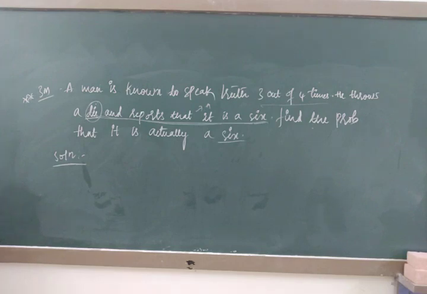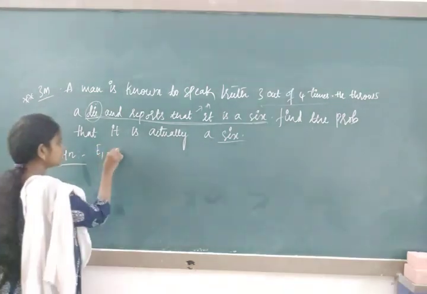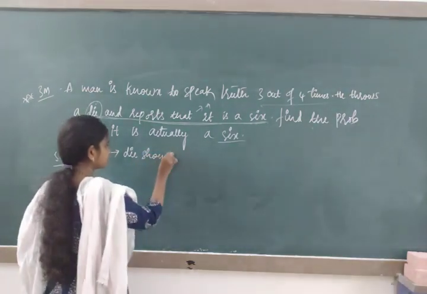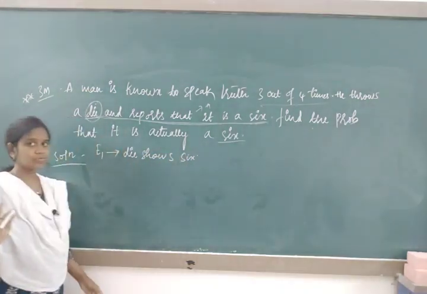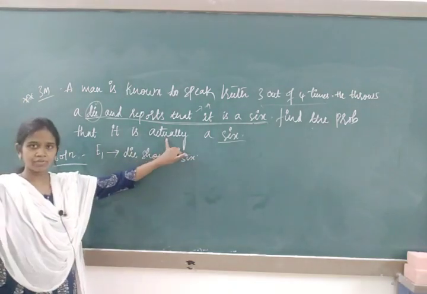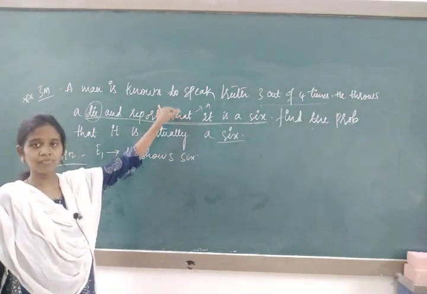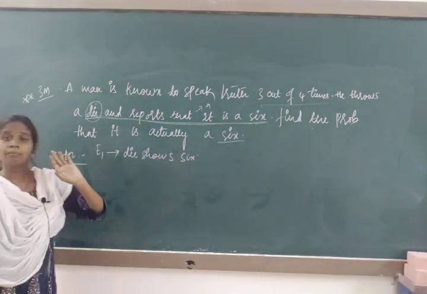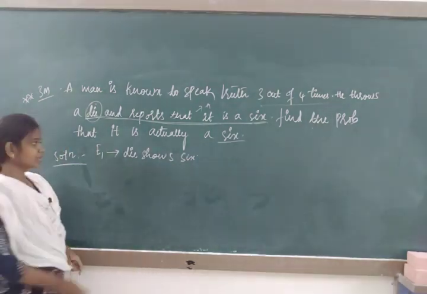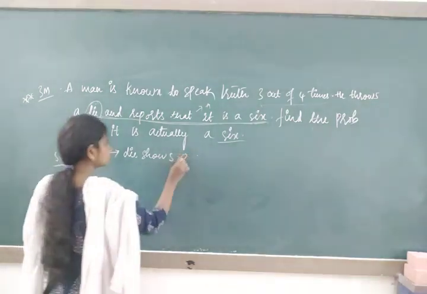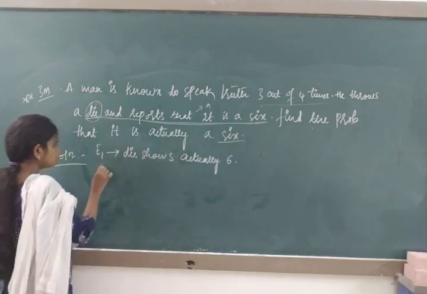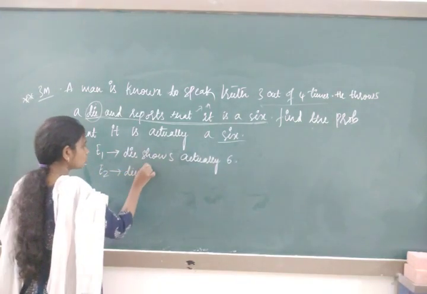Let E1. So what I said, actually a 6 we will take. E1 be the event: die shows 6. Right, don't get confused, it's an important problem. It's E1 you take. One time man is telling lie, therefore you take E2 event: the die will not show any 6. And what is our A event? Man reports actually a 6. E1: die shows actually 6. E2: die does not show 6.